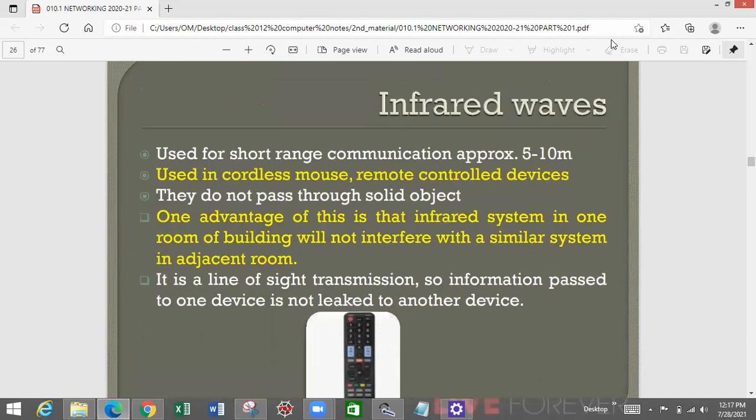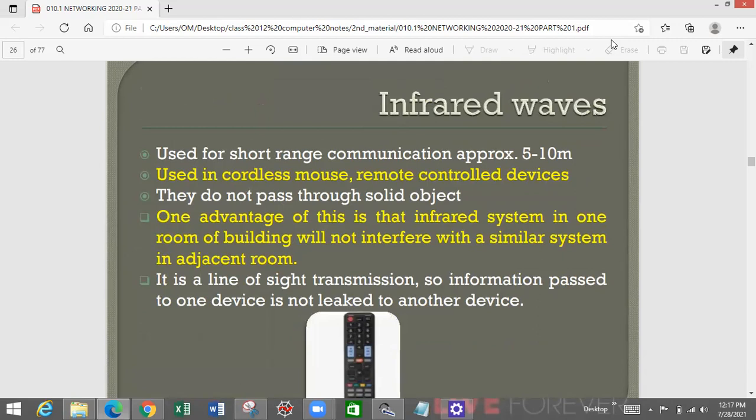The third type of medium that we utilize to send data is infrared waves. Now, infrared waves can be used for short range communication, 5 to 10 meters, and they are greatly utilized in our home appliances and with computers also.